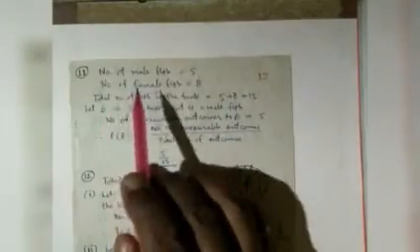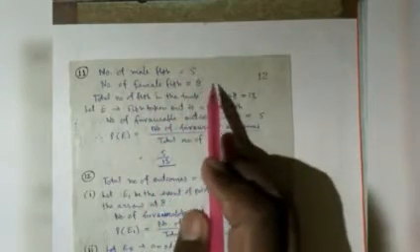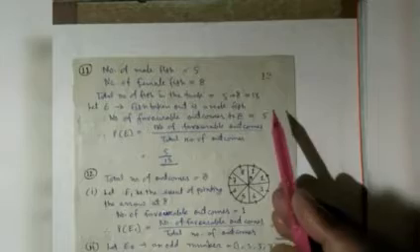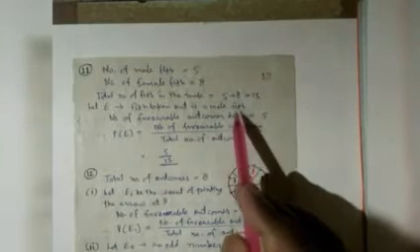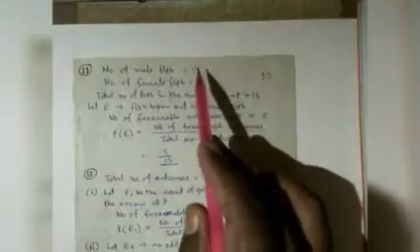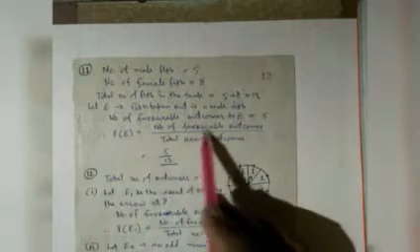As you see here, the number of male fish is equal to 5 and the number of female fish is equal to 8. So the total number of fish in the tank is equal to 5 plus 8 equal to 13. Let E be the event that the fish taken out is a male fish, then the number of favorable outcomes to event E is equal to 5, because there are 5 male fish in the tank. So the probability P equal to number of favorable outcomes divided by total number of outcomes, that is equal to 5 upon 13.